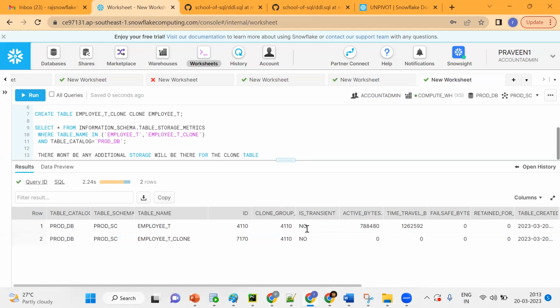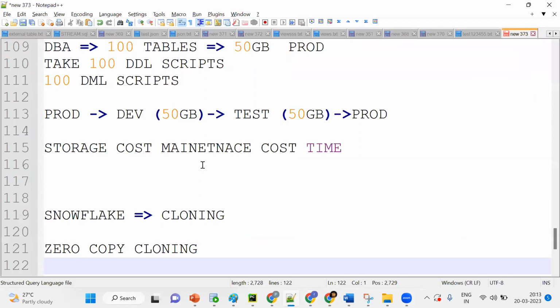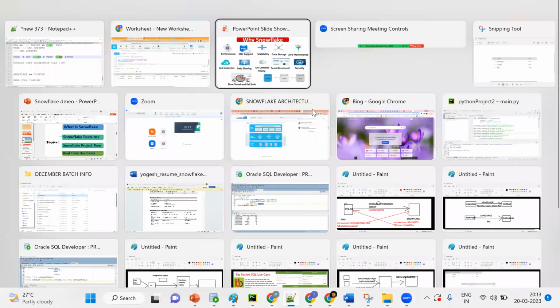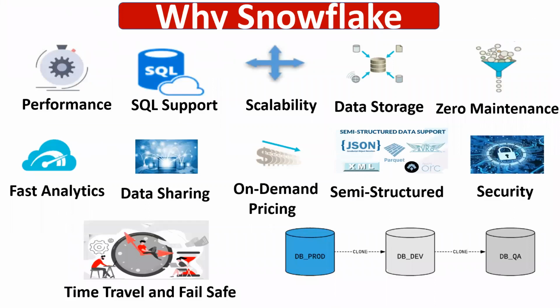This is one of the major advantages: if I clone, there won't be any extra storage. That is the main point. Clear? Any doubts as of now? It's a zero copy clone, so only metadata information gets copied, with no additional storage cost. The entire database object, within a fraction of seconds or within a minute, we can get the data.